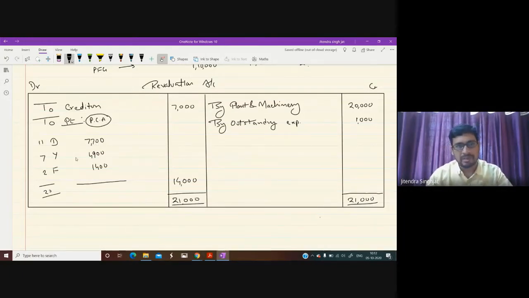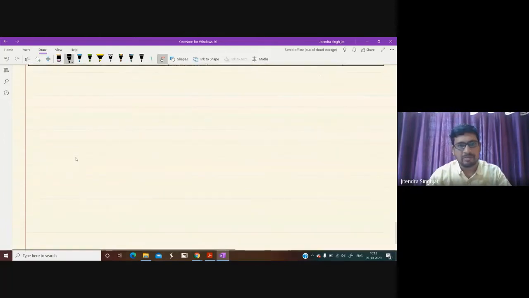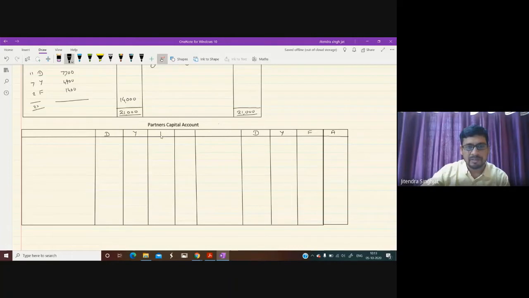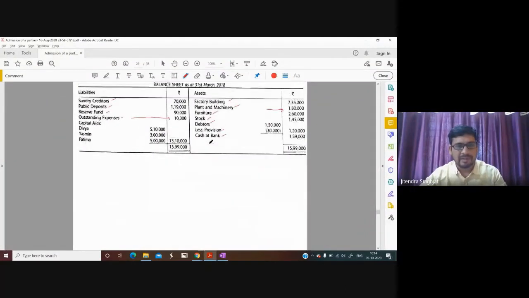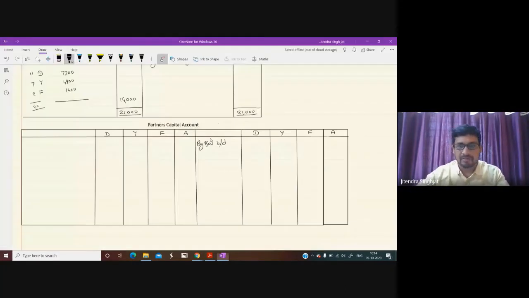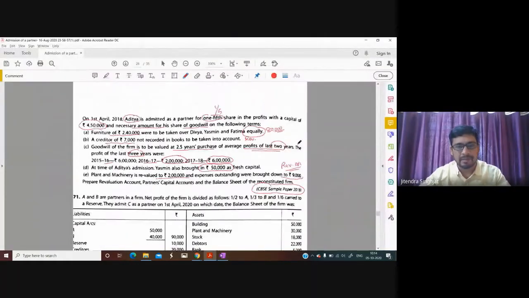Yes. So now let us prepare partners capital account. Divya, Yasmin, Fatima and Aditya. Partners capital account starts from credit side. So we write by balance brought down. First we write their capital from the balance sheet. Let us see. 5,10,000, 3 lakh, 5 lakh. Okay.